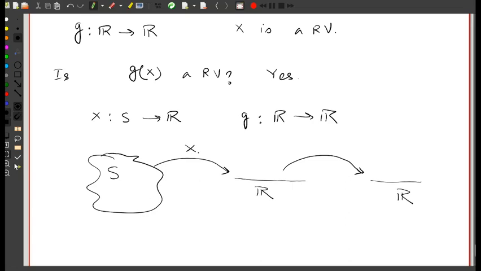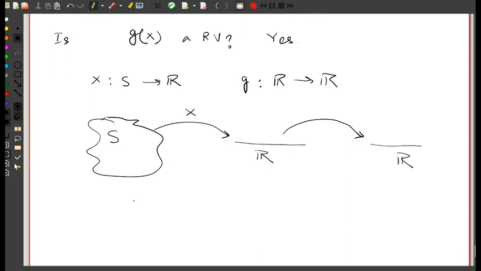So when I talk about the composition g of X of omega, this omega is mapped through X to R, and then the element in R is mapped again in R using g.